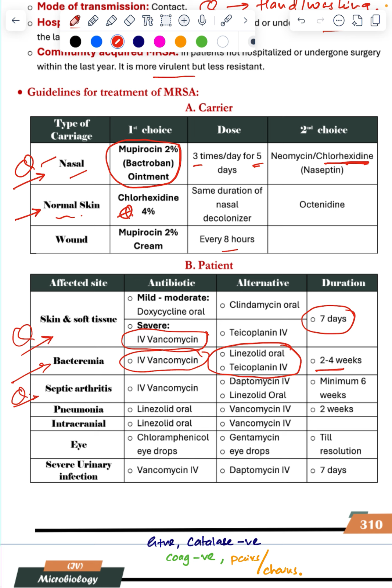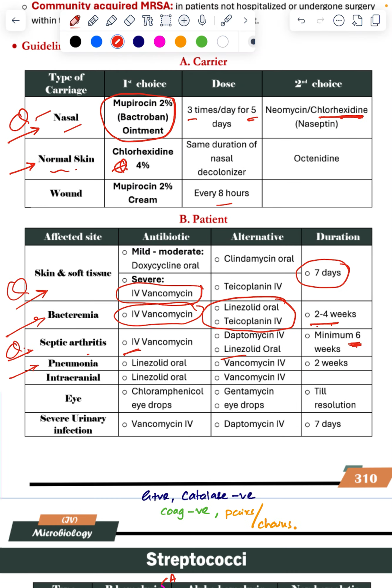Arthritis, this is a question. Same method as vancomycin, linezolid, minimum 6 weeks. You are increasing the time. Bacteremia, infection in the blood, 2 to 4 weeks. Arthritis, joints, 6 weeks. Lungs, alternative linezolid, oral you can give, if not vancomycin, 2 weeks. Intracranial, CNS, linezolid oral, vancomycin. Eye infection, drops, gentamicin. Urinary tract infection, vancomycin. Most of the time, vancomycin.